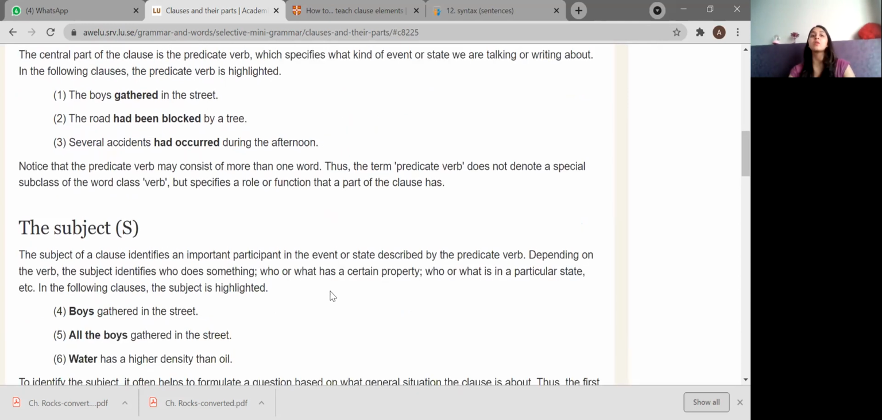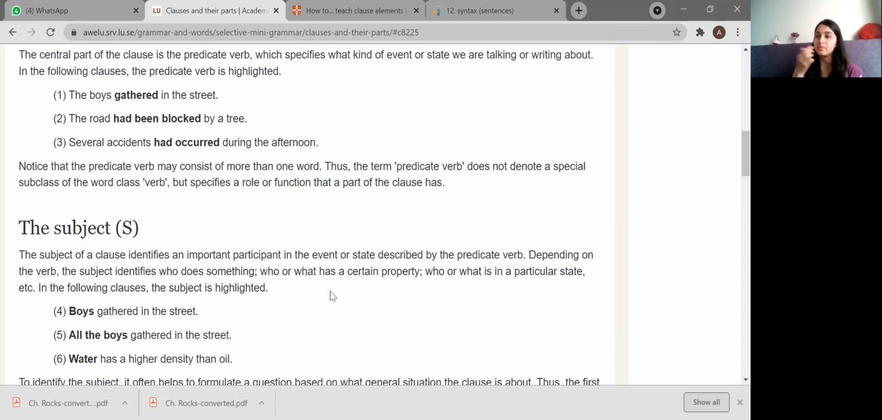All right, it cannot only be "blocked." It has to be "had been blocked." All right, and it's not only one word. Thus the term predicate verb. Now a normal verb is "jumped," "kicked."